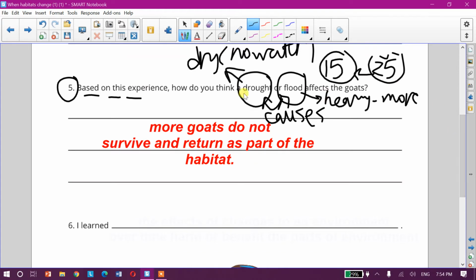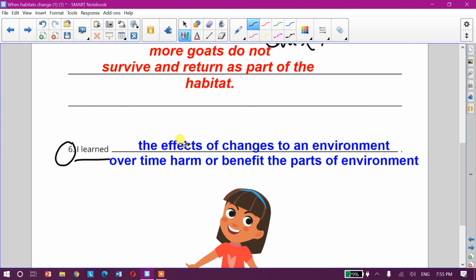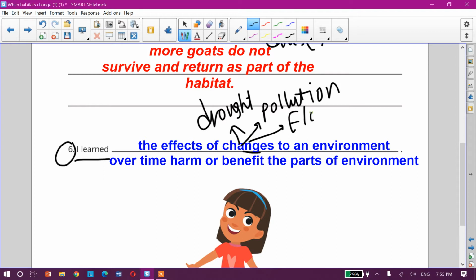Write with me this answer. More goats don't survive due to drought or flood. Kill number of goats. I learned. Number 6, what did you learn from this experiment? I learned that the effects of changes like what? Drought, like pollution, like fires, like floods, and so on.